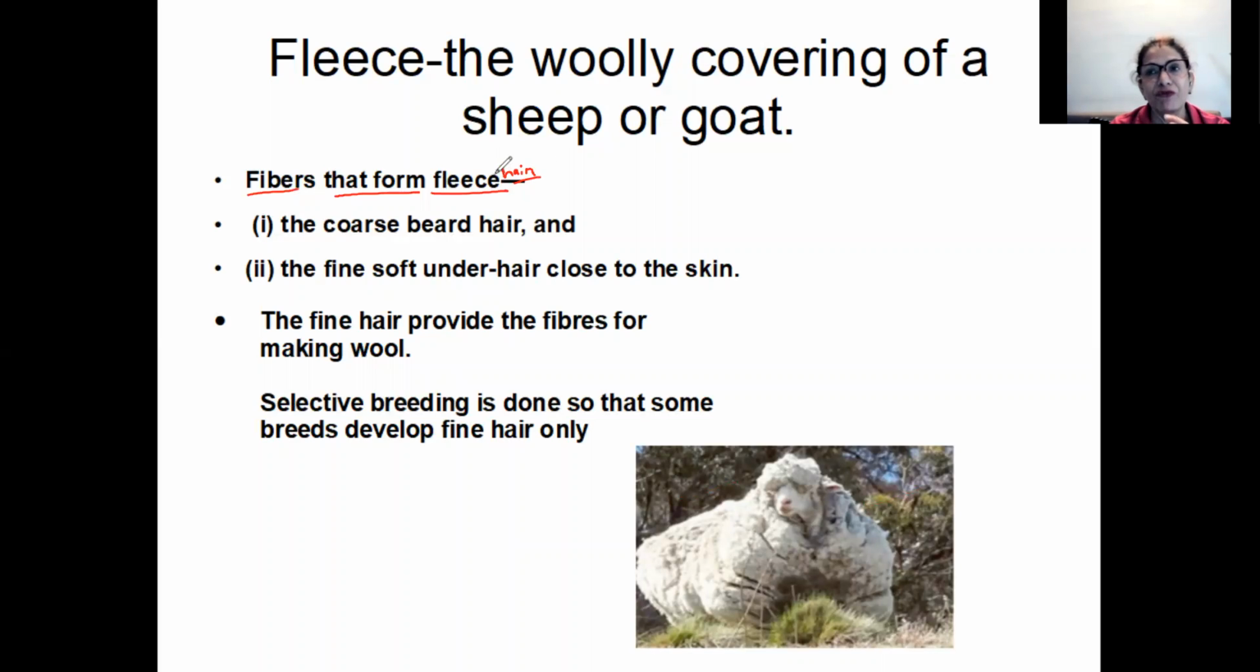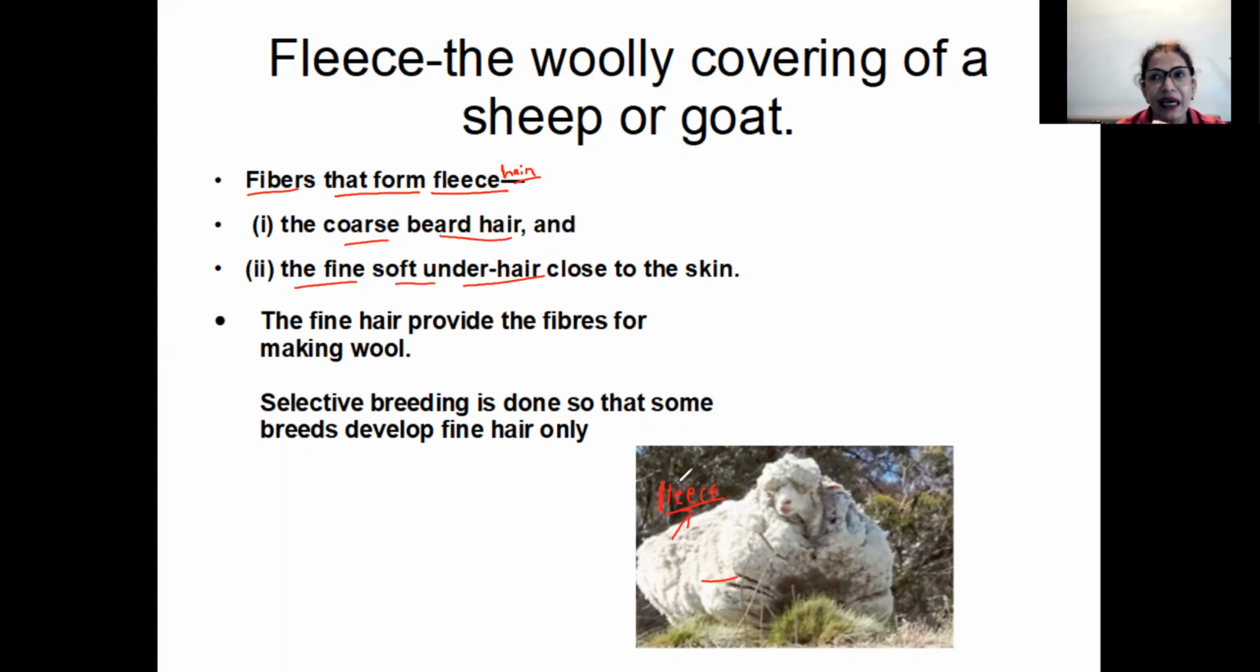This hair can be the fine variety, or it can be the coarse, rough variety. So the fibers that form fleece can be coarse beard hair, which will be very coarse and rough, and there can be fine, soft under hair, close to the skin. So there can be two varieties of hair. If you see here in the picture, there's a sheep completely covered with hair. We call it fleece. It has a lot of fleece.